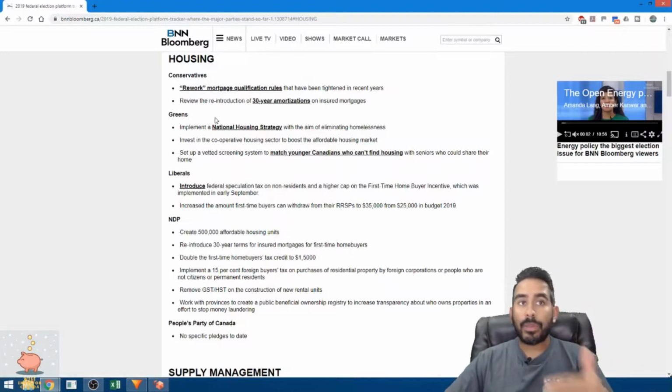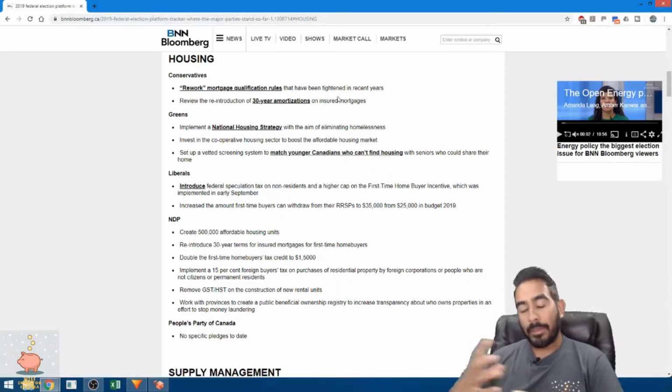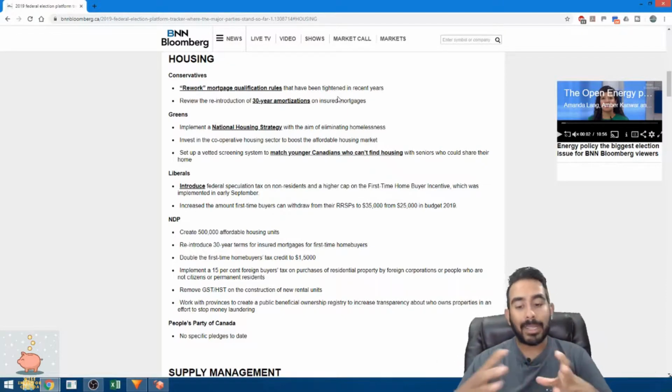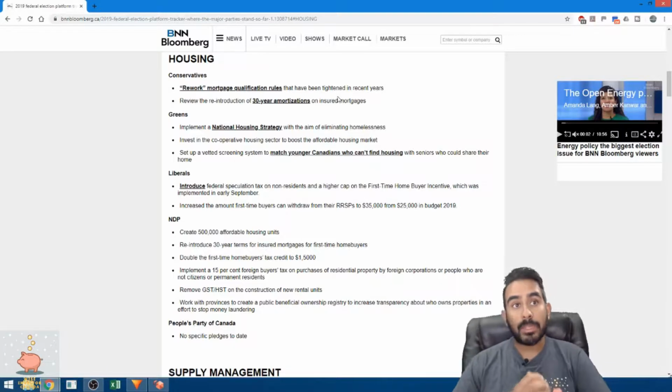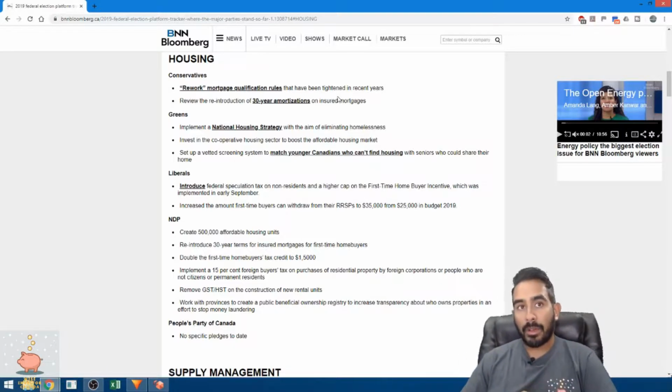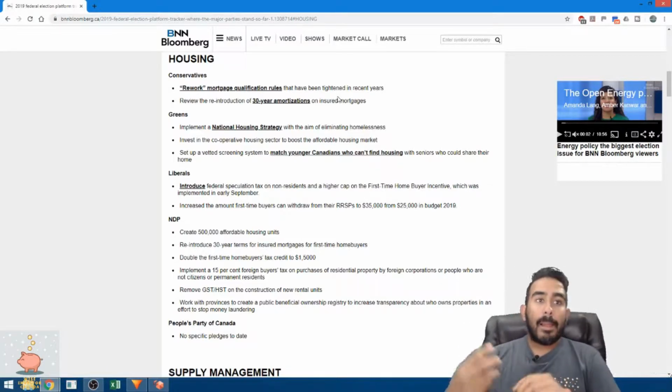the Conservatives want to rework the mortgage qualification rules that have been tight in recent years with the stress tests and all kinds of stuff that have made it tight for people to buy homes, and reintroduce the 30-year insured mortgage.